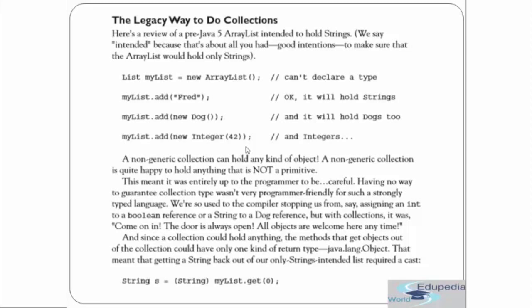That means getting a string back requires a cast. You have to do a cast to get the string from index 0, and you should also know that this ArrayList at index 0 will contain a string, or that we have entered a string into it.